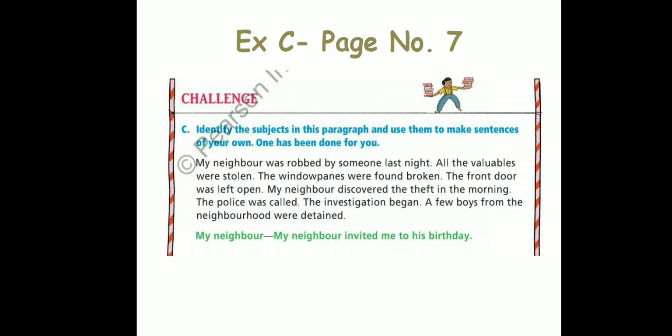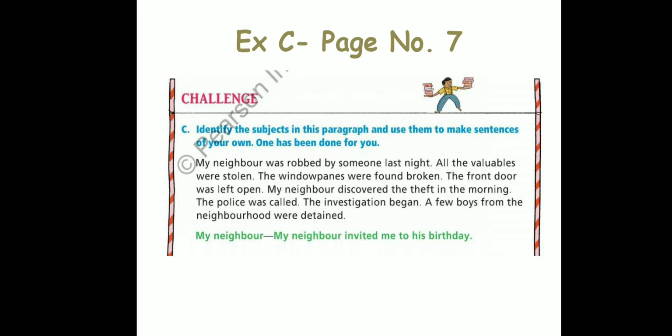Exercise C, this is the last exercise. So this exercise you have to do in your notebook. Exercise C is notebook work, it is not book work. Okay. Again, if you have your new notebook, you can do this in English 1 notebook under the topic, subject and predicate. Those of you who do not have new notebooks till now, just complete this in your rough notebook. We will do it later whenever the lockdown gets lifted. Okay. So this is on page number 7.